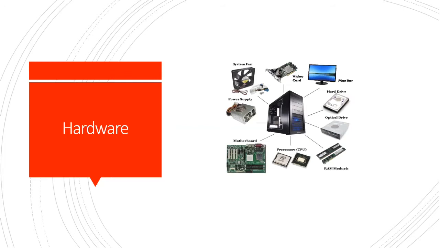And you see the system fan, which is to cool your computer. When you perform a lot of operations for a longer time, your computer heats up, and it could fry your motherboard or your CPU or any of the electronic components within your computer. So it's better to have a fan on your computer, and most computers come with a fan, by the way. And that's why your computer is always kept in an air conditioned room, so that it stays cool while you work on it.